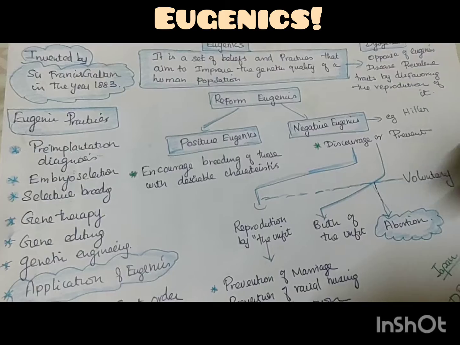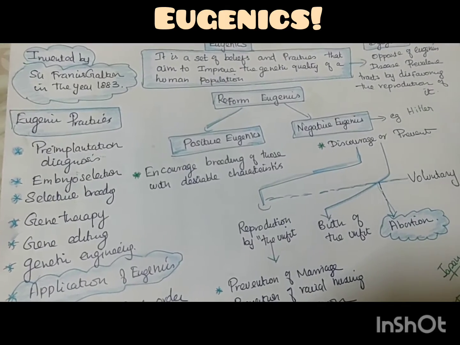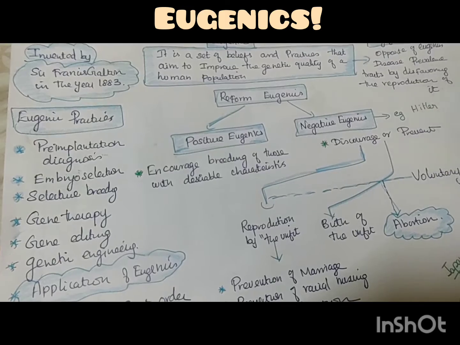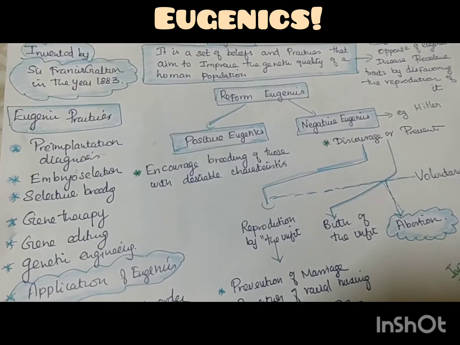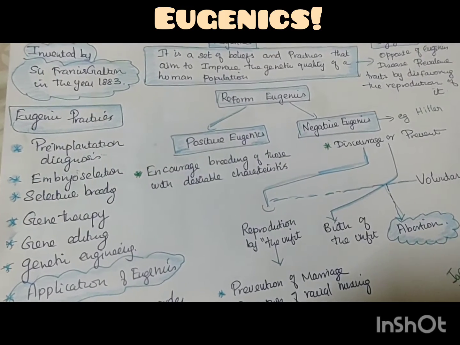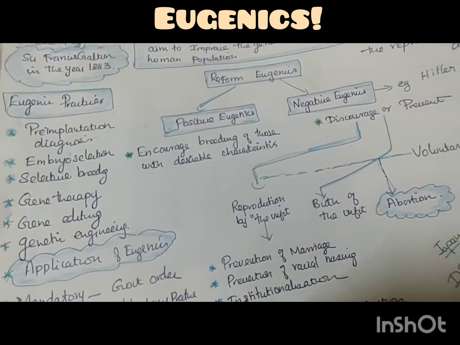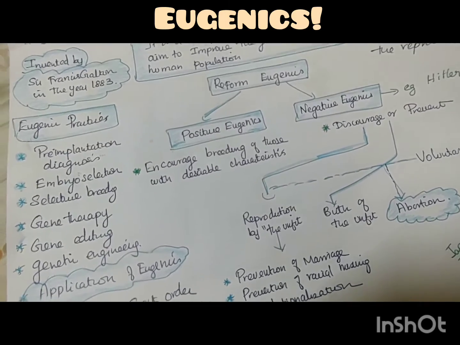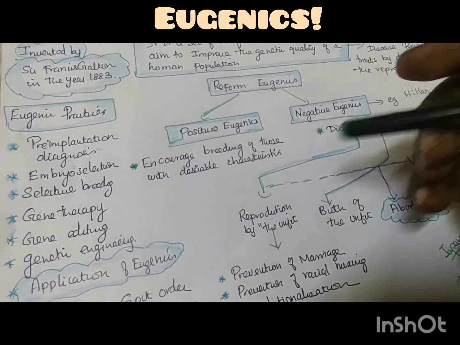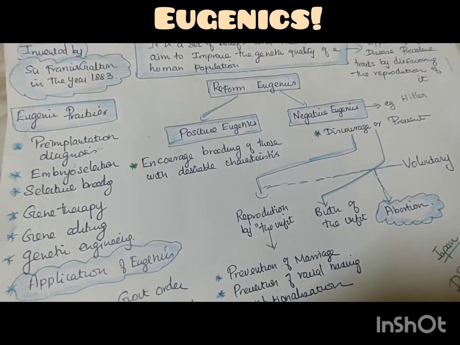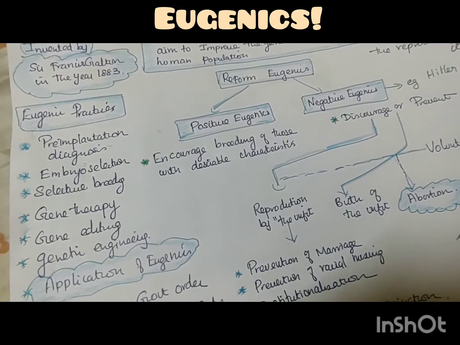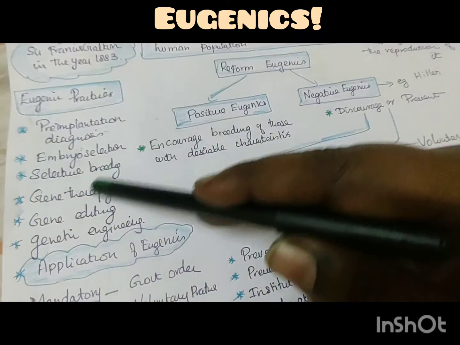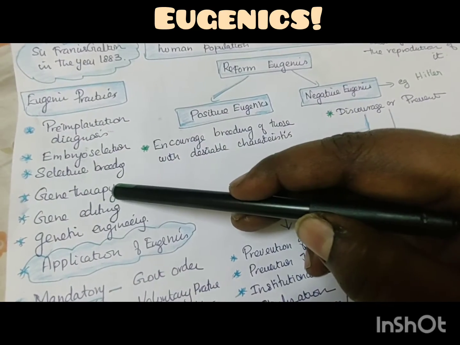In the same way with sperm, where we get a sperm donation when the person is not having sperm, azoospermia. But they don't want to break the marriage relationship, so they continue and go for donation, either egg donation or sperm donation. During that time, genetic eugenics plays a vital role. And then embryo selection, selective breeding, gene therapy, gene editing, gene engineering, all of these are happening, especially in foreign countries.